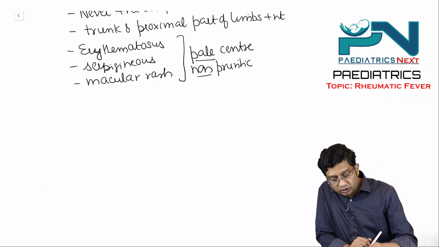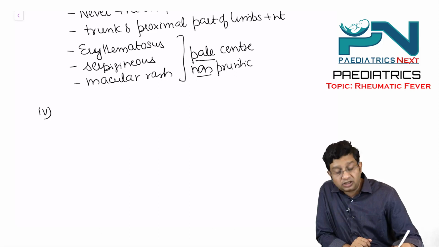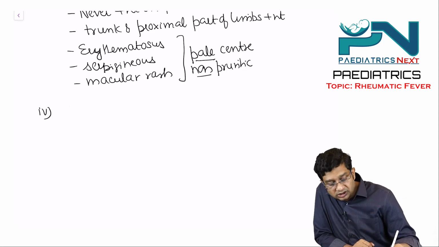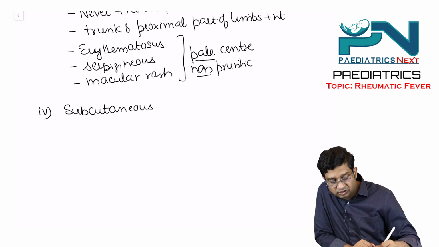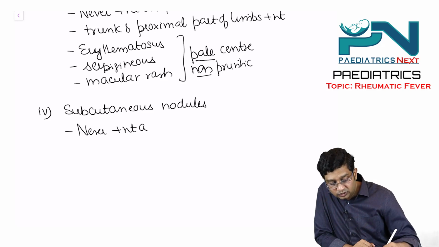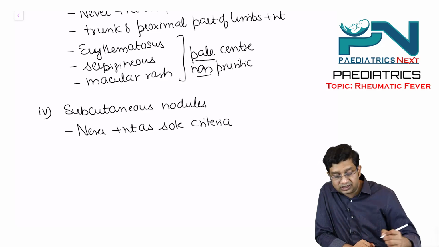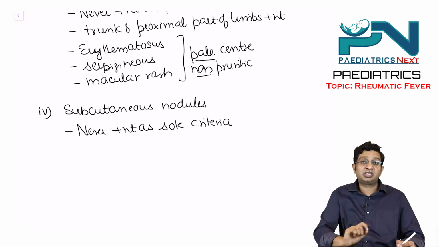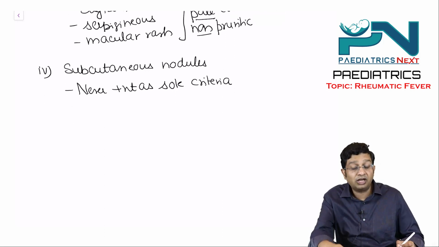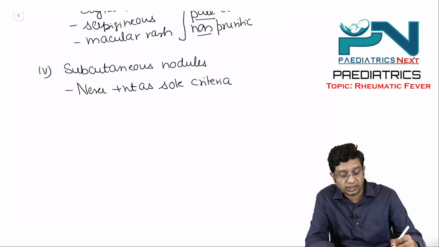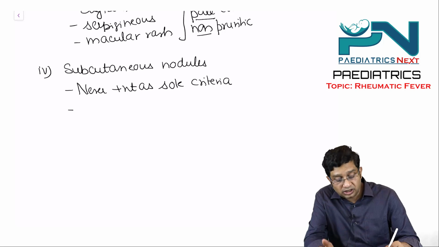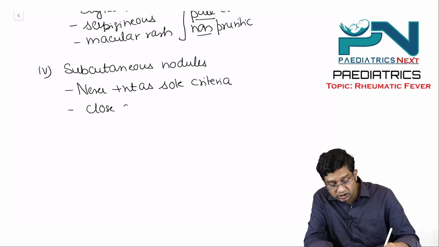Then the fourth important criterion we remember is subcutaneous nodules. They are never present as the sole criterion. You will not find them as the single criterion present in rheumatic fever, right?